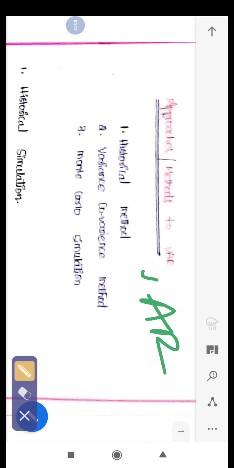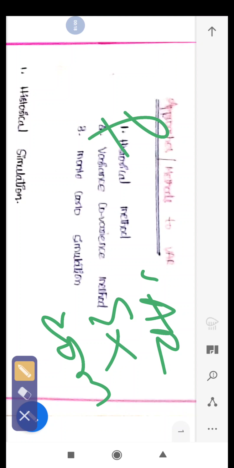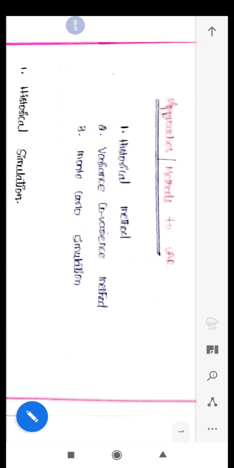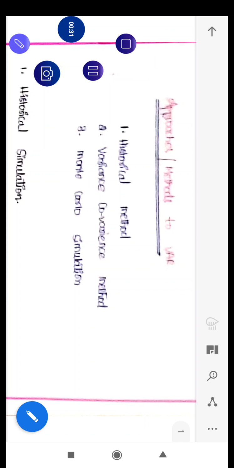In the previous class, we discussed the meaning of VaR: its example, components, features, advantages, disadvantages, the idea behind VaR, and who can use VaR and for what they can use it.